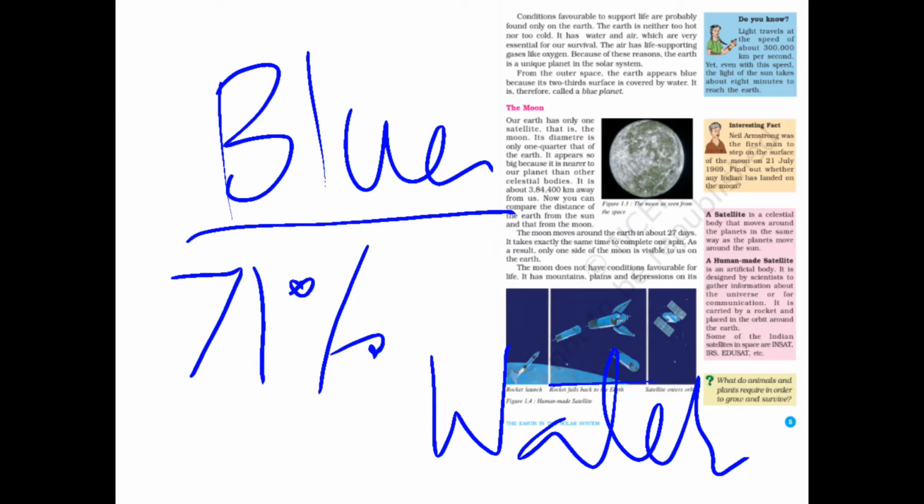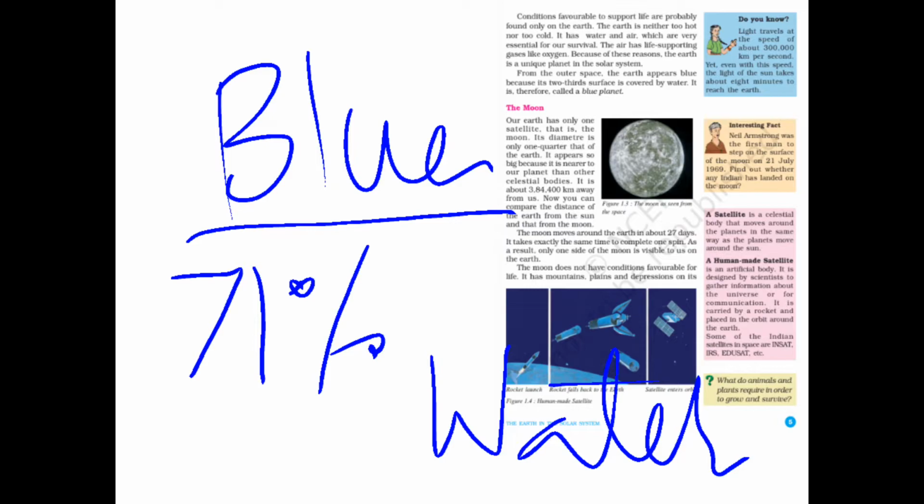That is why it is called the blue planet. Here there is oxygen. That is why we can see there exists life on the earth. And see here, do you know the light travels at the speed of 3 million kilometers per second? But even at this speed, the light from the sun takes nearly 8 minutes to reach it. 8 minutes means you can think how much distance the earth is from the sun.